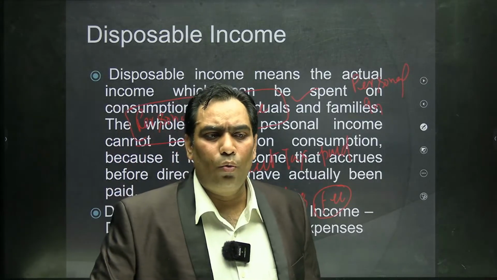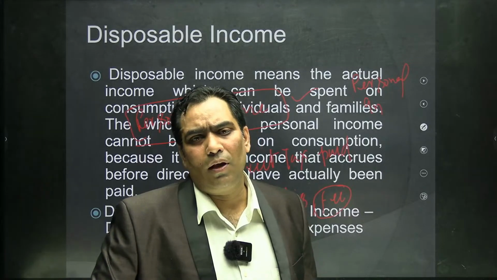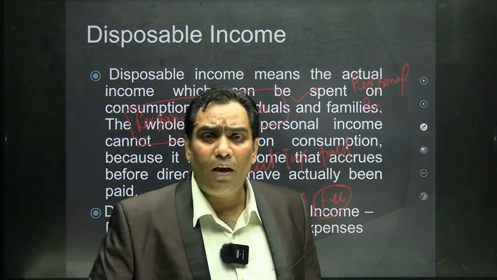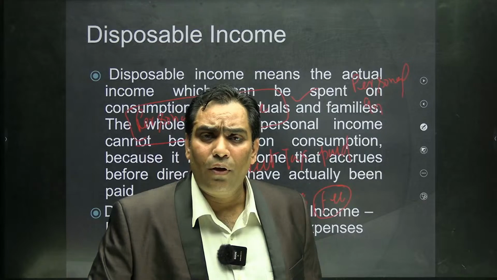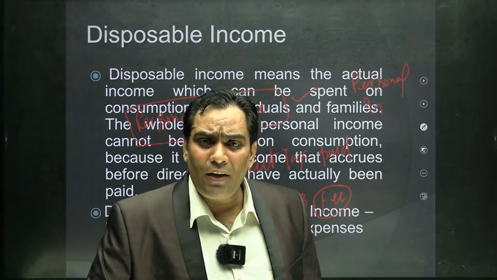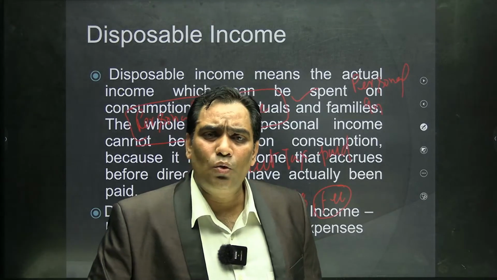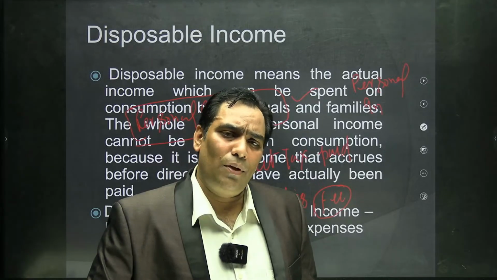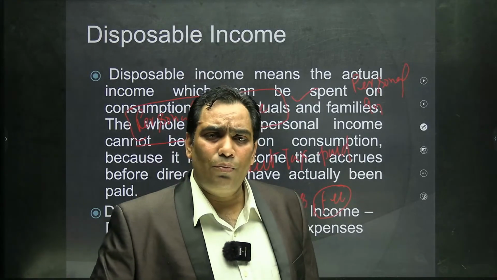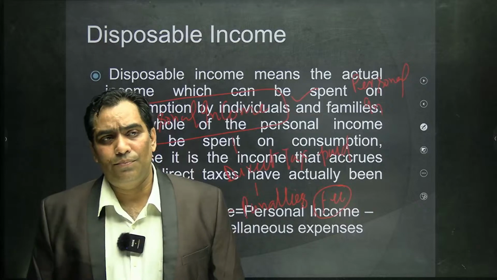This is the income in the hands of the individual which can be disposed, which can be consumed by the individual.